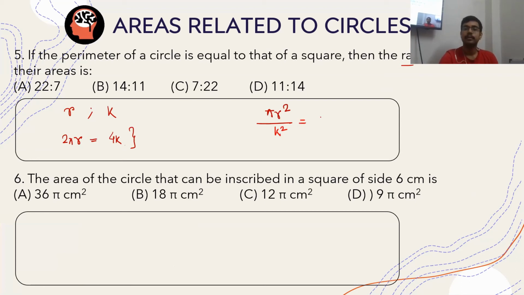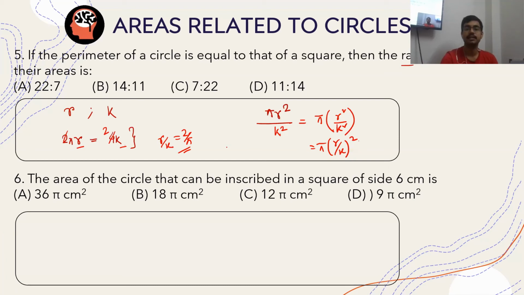So now this is basically pi times r square by k square, or pi times r by k whole square. So my entire answer depends on the ratio r by k. So from here, I get r by k is equal to 2 by pi. Okay.